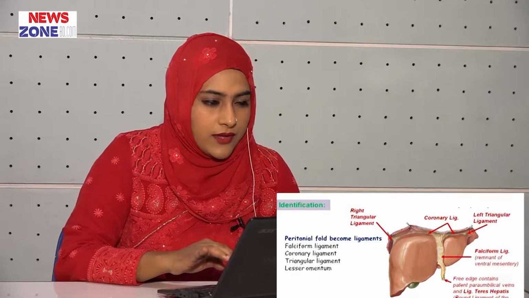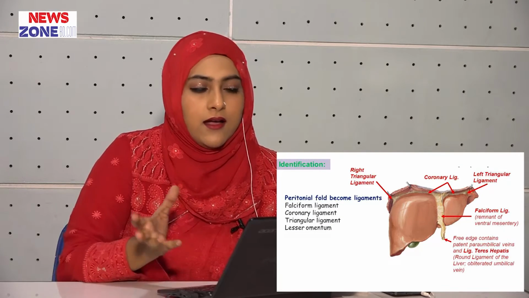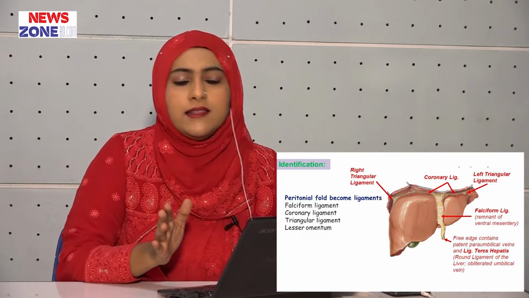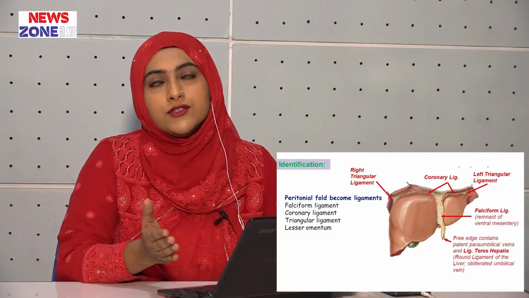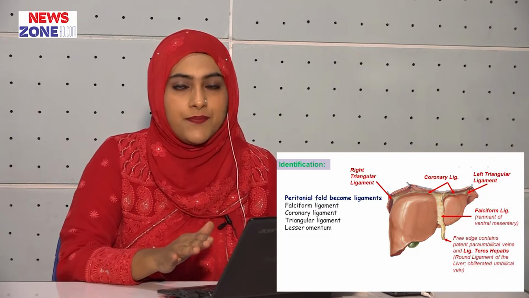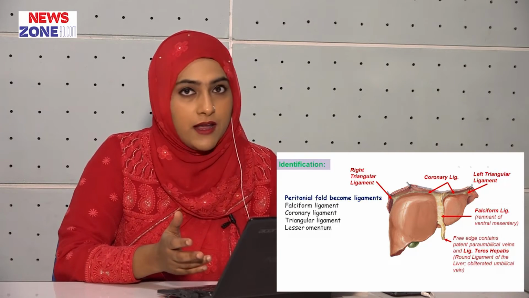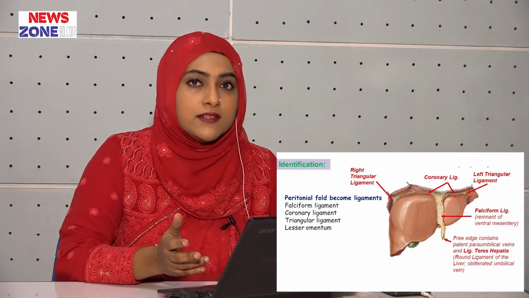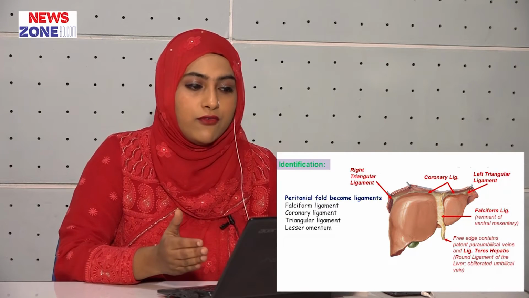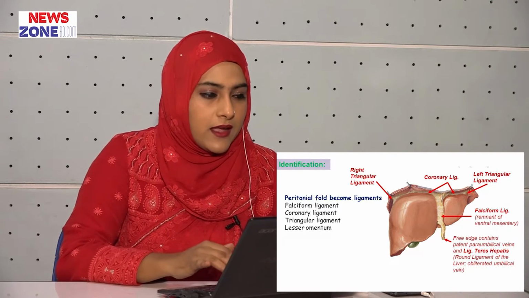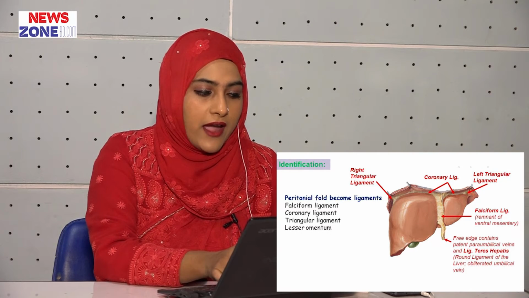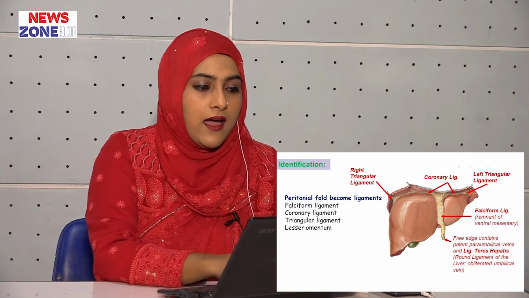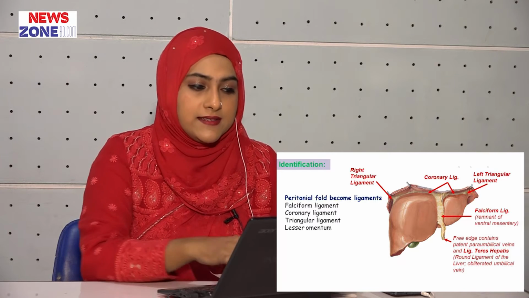On the screen now you can see the peritoneal folds. In the liver there are two types of folds, the true ligament and the false ligament. True ligaments are embryological remnants and false ligaments are peritoneal folds that become ligaments. They are the falciform ligament, coronary ligament, triangular ligament and the lesser omentum.